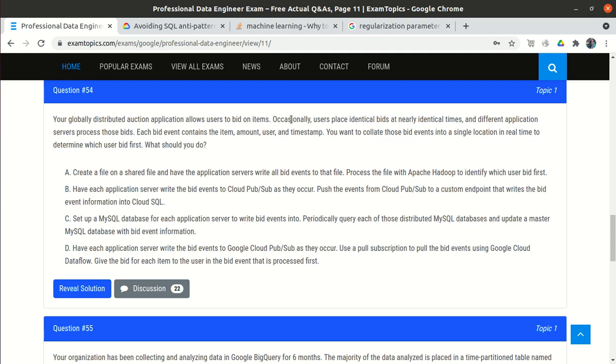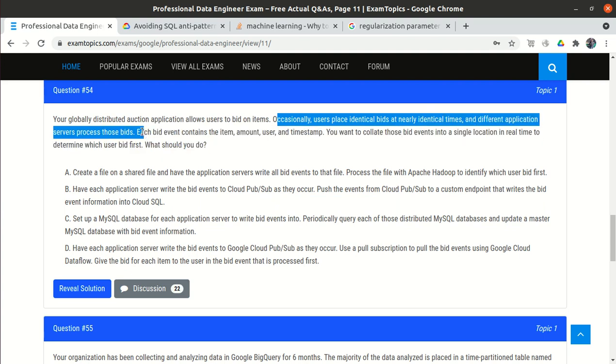But here, occasionally users place identical bids at nearly identical times, and different application servers process those bids.